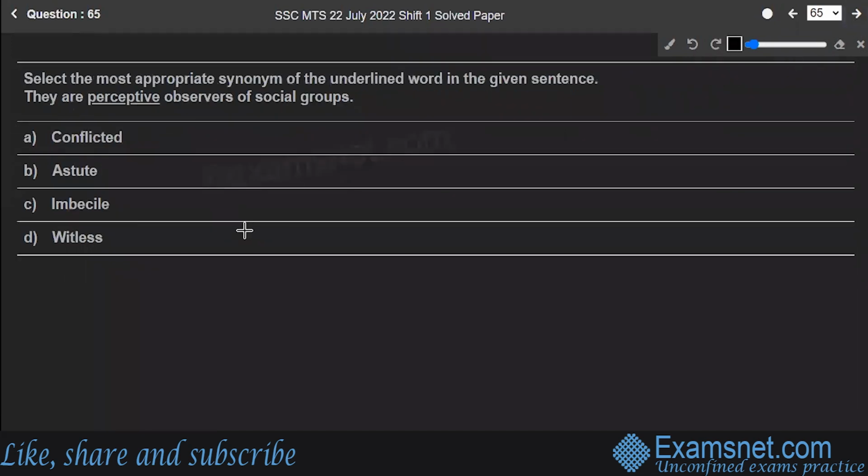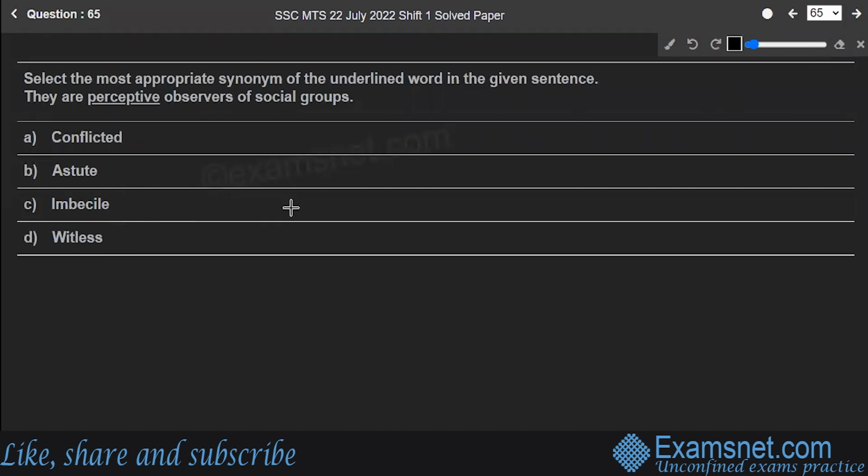Next, question number 65. Select the most appropriate synonym of the underlined word of the sentence. It says, they are perceptive observers of social groups. Options are conflicted, astute, imbecile, and witless. Let's see the meanings of all the words one by one.